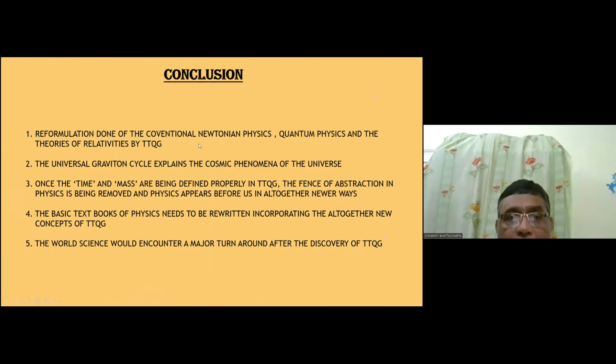So I am concluding now. What are the conclusions? You can please see with some patience. Reformulation is done of the conventional Newtonian physics, quantum physics, and theories of relativity by TTQG. The universal gravitational cycle explains the cosmic phenomena of the universe. Once time and mass are defined properly in TTQG, the fence of abstraction on physics is removed, and physics appears before us in altogether newer ways. The basic textbooks of physics need to be rewritten, incorporating the altogether new concepts of TTQG. The world of science would encounter a major turnaround after this discovery.